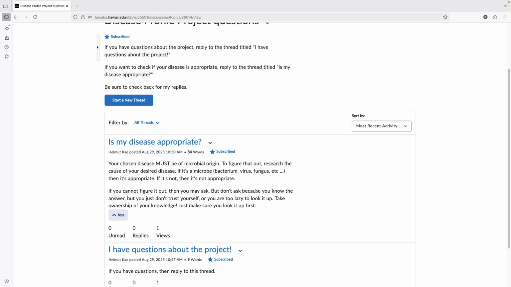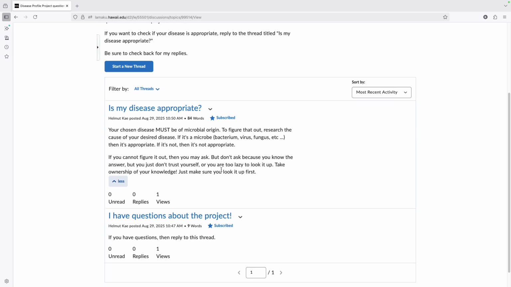Or say I was looking up a microbe today, Trichoderma or something like that, and I wonder, is that really a microbe? I can't find enough information about it. Just look it up. But if I'm still not sure because the information out there is so vague and I'm not quite sure how to read it, in that case, you may ask. But again, I ask that you take ownership. Part of what we're trying to do here is develop our ability to find information, and that's going to be the theme of this project.